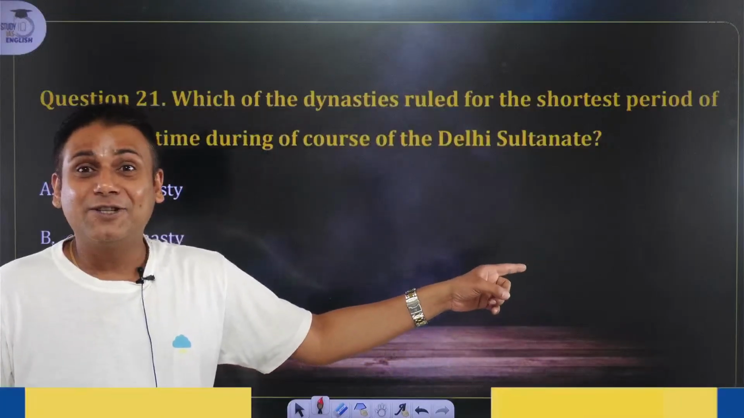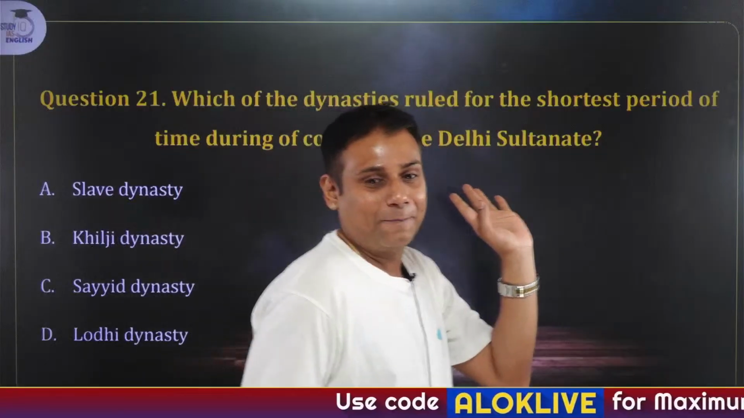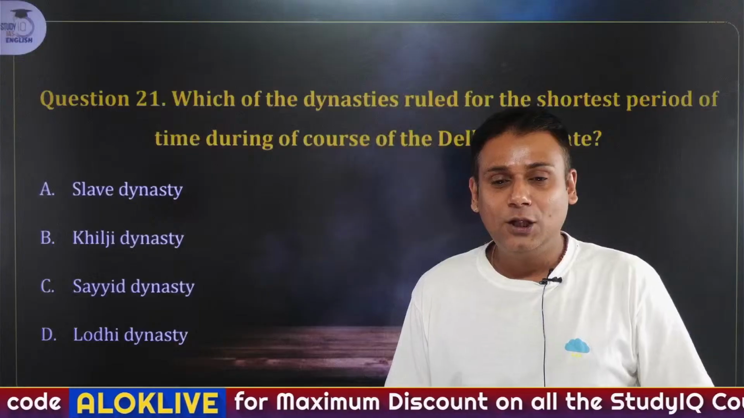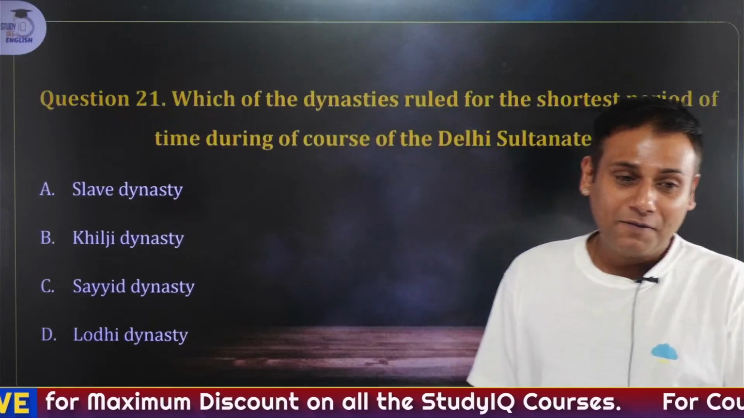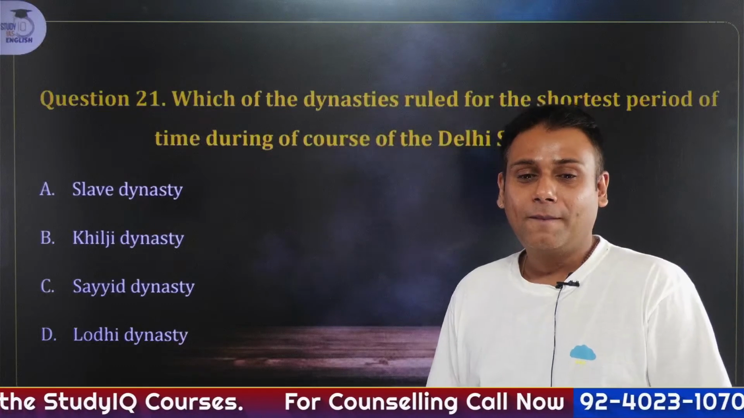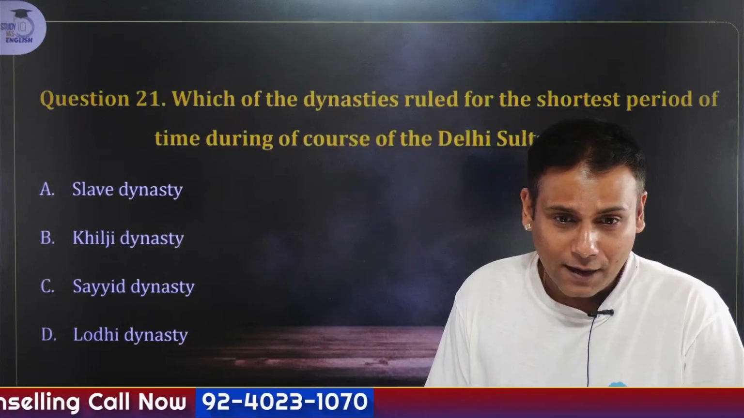Which of the dynasties ruled for the shortest period? Just now I have discussed the longest period. I have also given the answer for the shortest ruling dynasty. Yes, shortest, fast. Slave, Khilji, Sayyid, Lodi. Fast. Very good. Fast, guys.